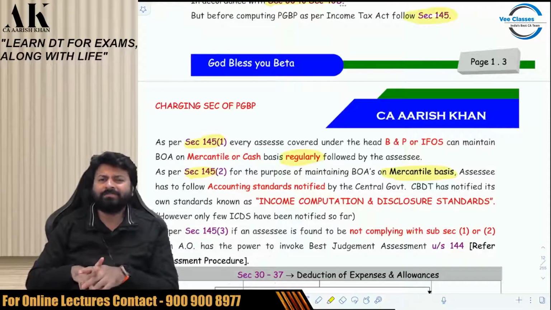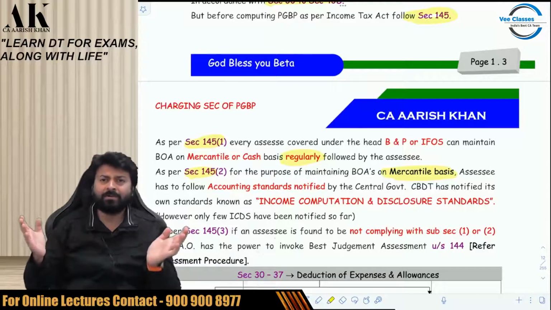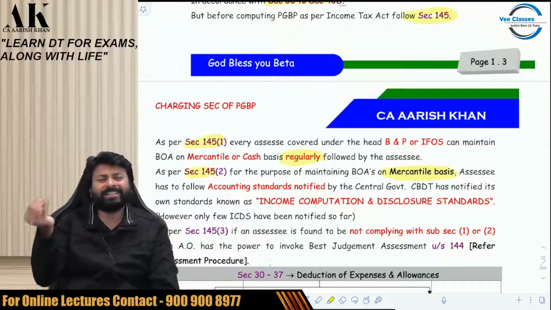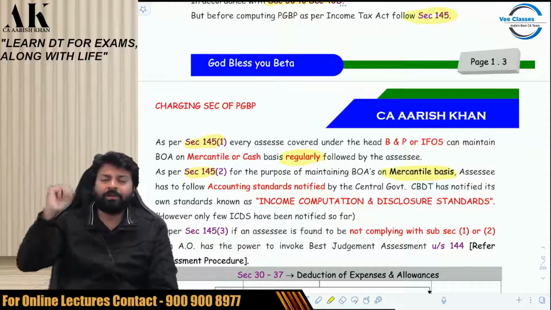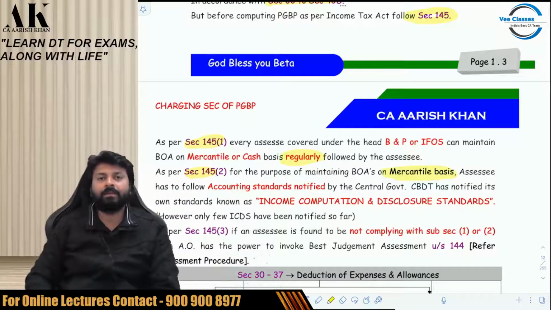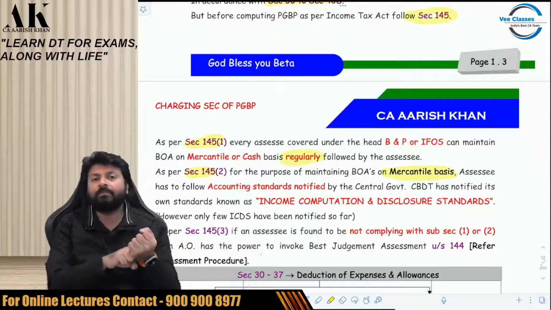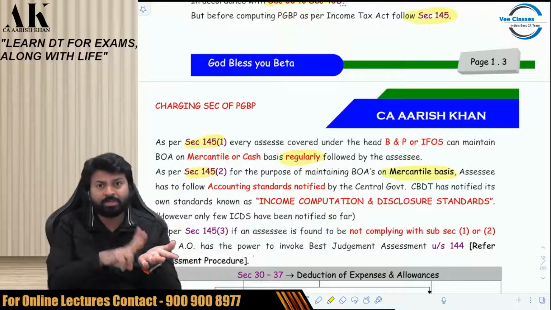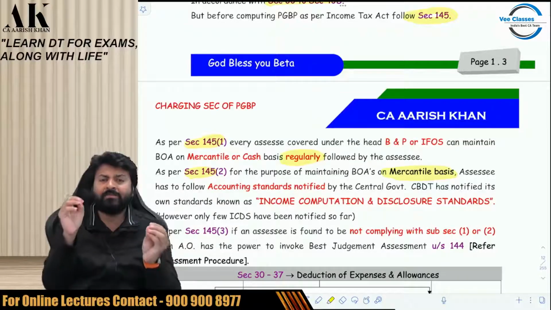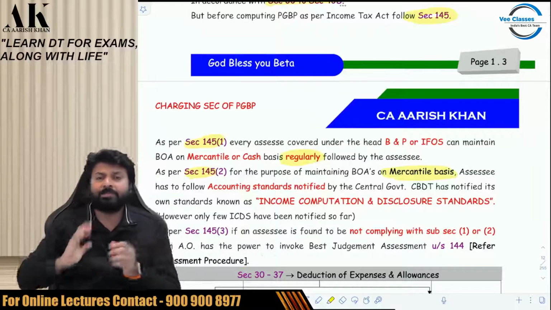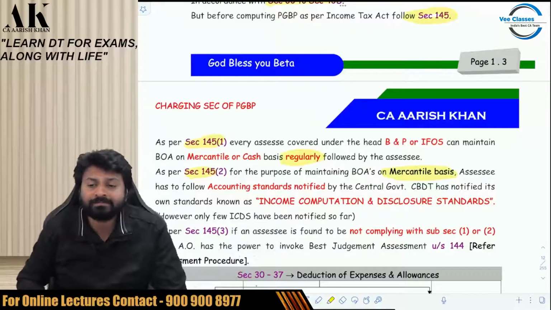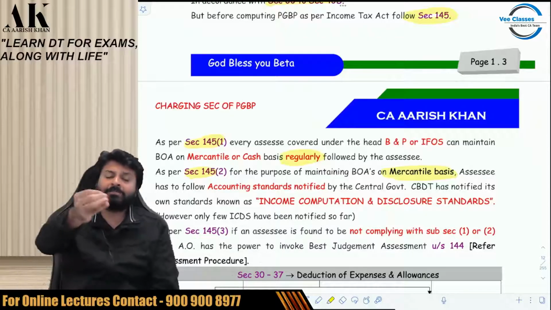Subsection 3 is something which tells about assessments, which you may not understand properly now. Later on, we'll be doing it, but still I'll say once. Subsection 3 says that if you violate subsection 1 or subsection 2, then the assessing officer will do best judgment assessment of yours.